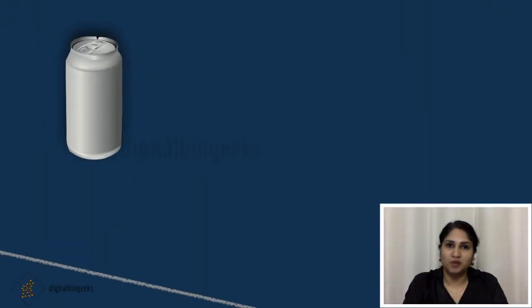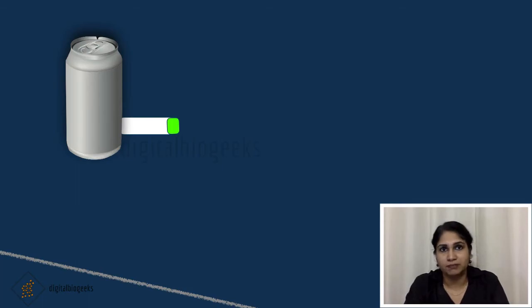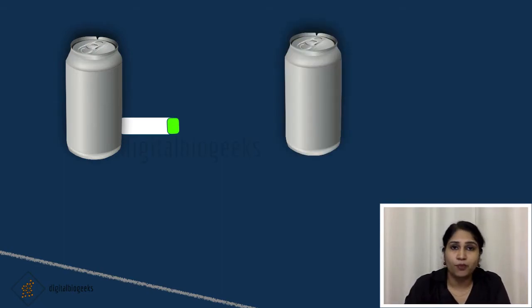Let's do one more experiment. Take a soft drink can and make a hole just above the bottom by inserting a hot glass tube inside and then seal the sides with molten wax. Now tie a stretched balloon on the other side of the glass tube. Now pour water into the container. What will happen?